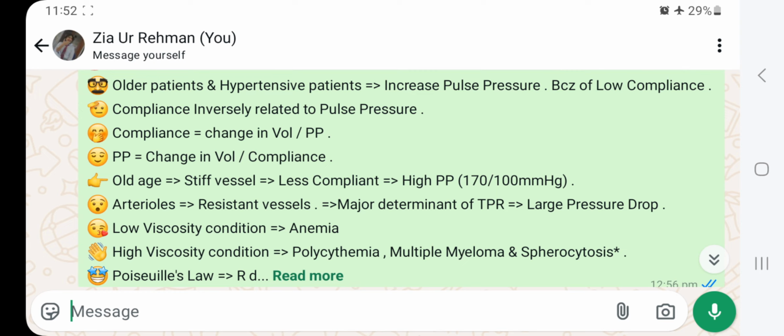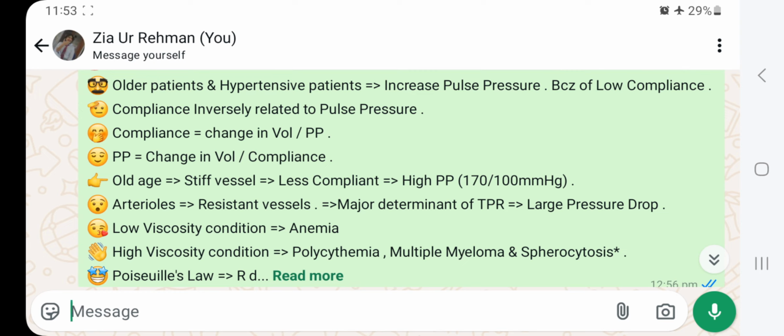Pulse pressure equals change in volume by compliance. In old age, patients have stiff vessels, less compliant, high pulse pressure, for example 170 over 100.